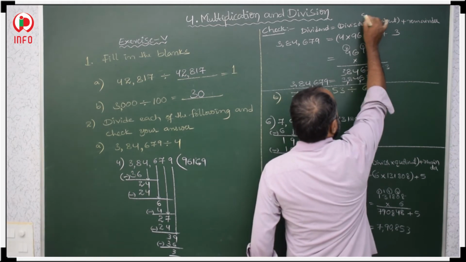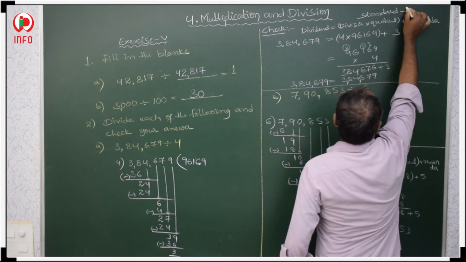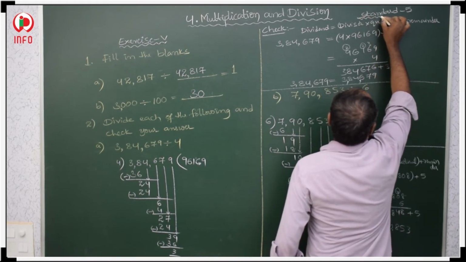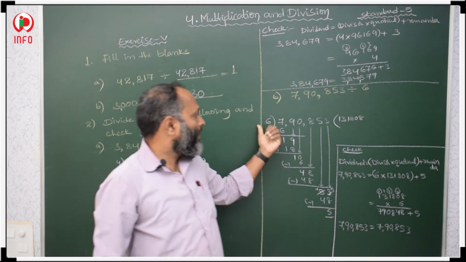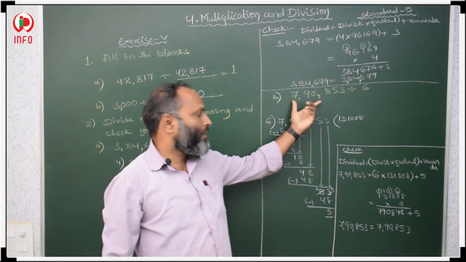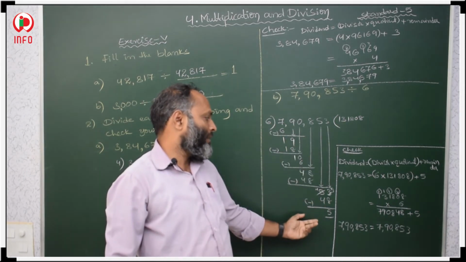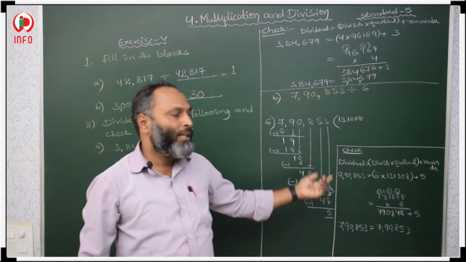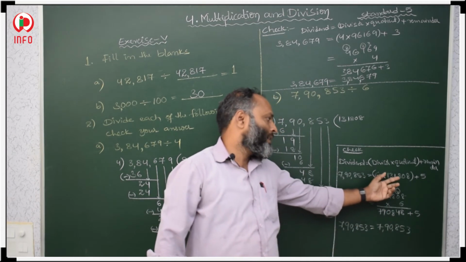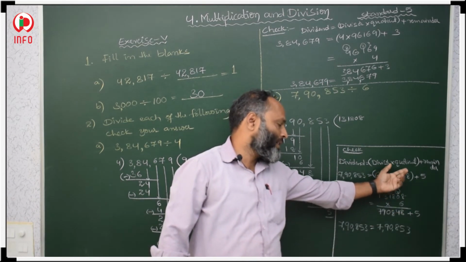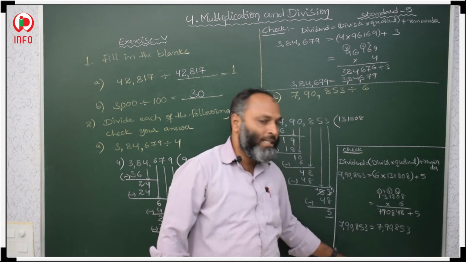Okay, understood? Okay, so in this way you have to do. First you have to divide the given dividend with the divisor, and after that find your quotient and remainder. After finding your quotient and remainder, check your answer. How? Dividend is equal to divisor into quotient plus remainder. So you have to multiply the divisor with the quotient, and add your remainder. Then check whether your answer is correct or not.